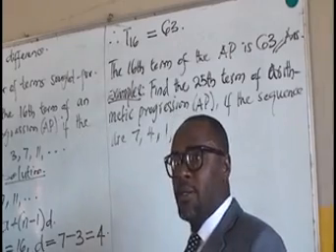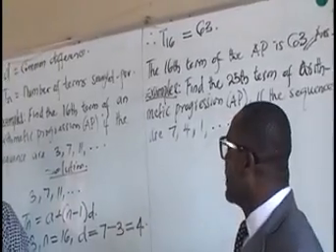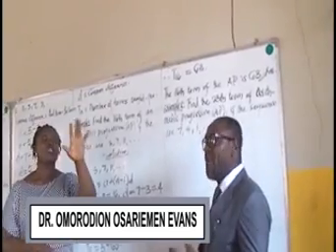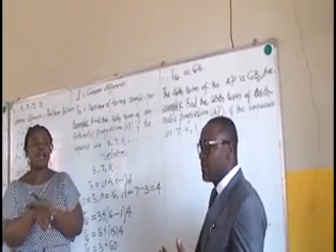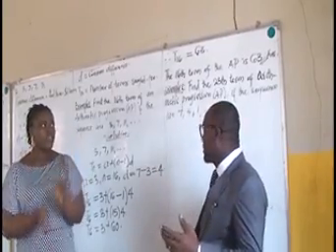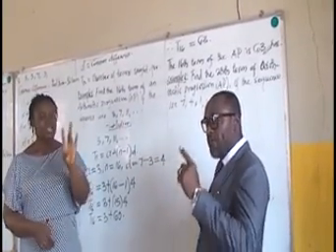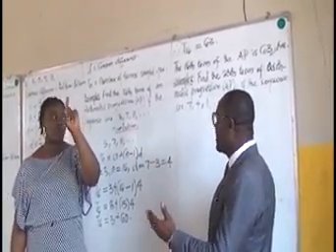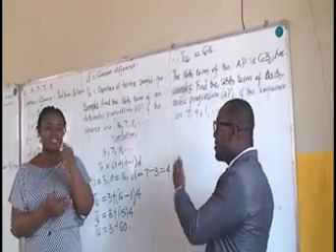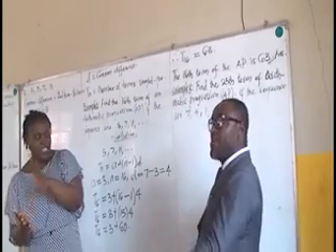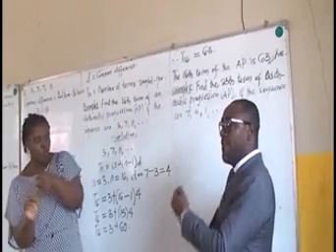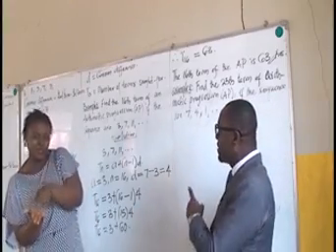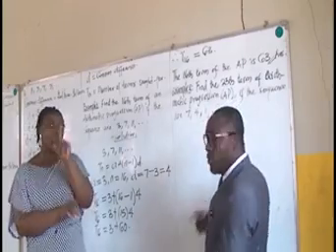Let's look at the board once again. Example 2, the question says, find the 25th term of an AP, arithmetic progression, if the sequence is 7, 4, 1. You observe, viewers, that the sequence is decreasing, unlike the first example, where the sequence was increasing. We have 7, 4, 1, in that order. So we're going to start just the way we did in example 1. Solution.